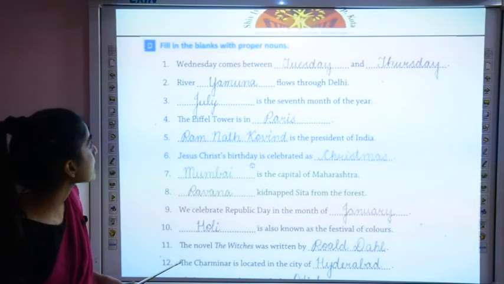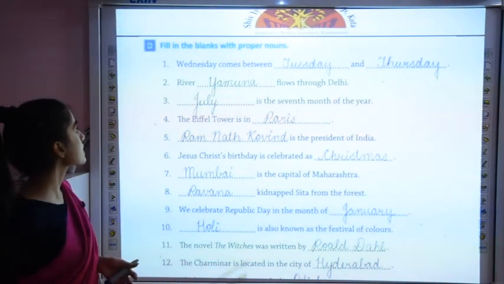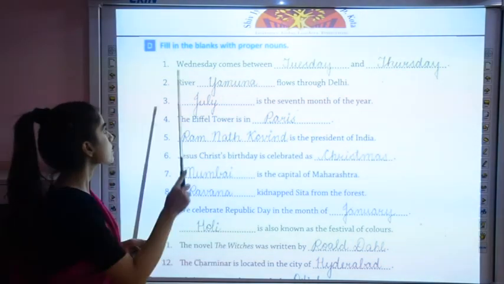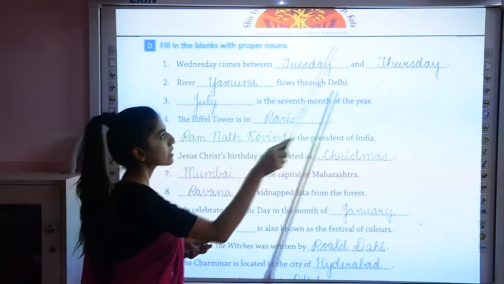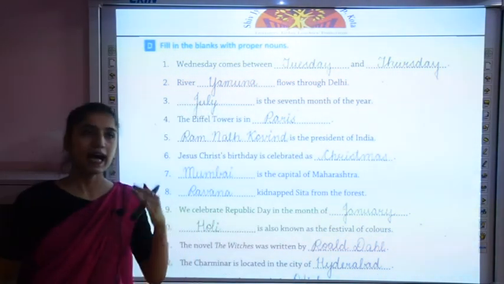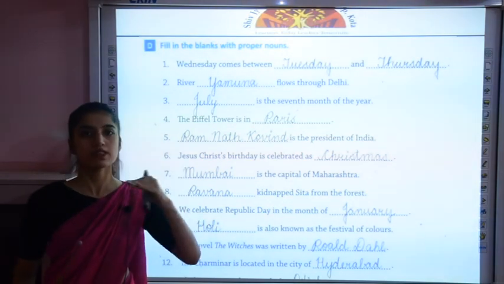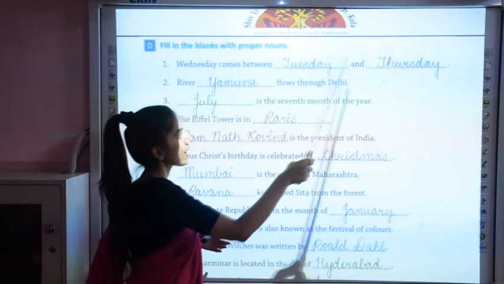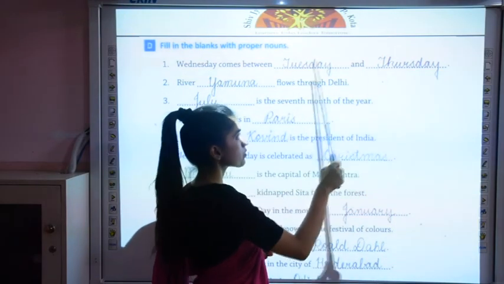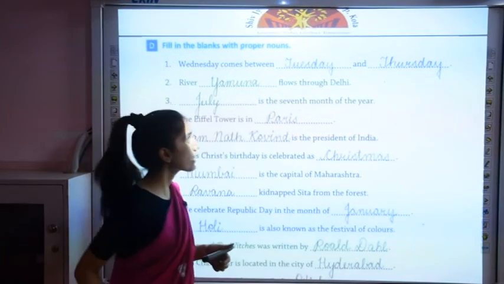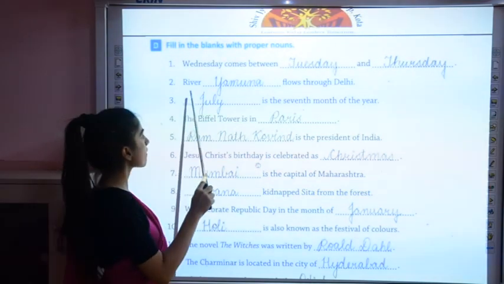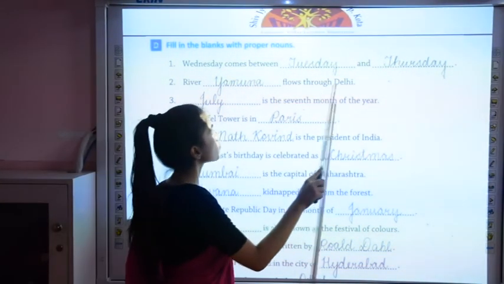Now moving to the last exercise, which is D1, fill in the blanks with proper nouns. Okay, so Wednesday comes between dash and dash. So as you know, Monday, Tuesday, Wednesday, Thursday. So Wednesday comes in between which days? Tuesday and Thursday. Answer would be Tuesday and Thursday. So we have to write what in the blank? Tuesday and Thursday. Second is river dash flows through Delhi.